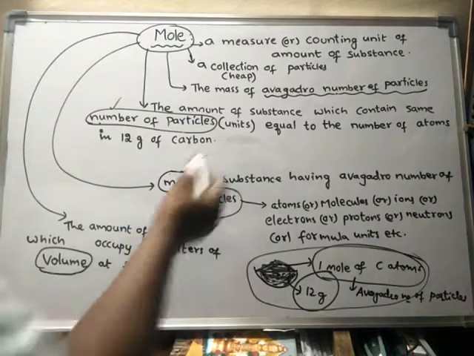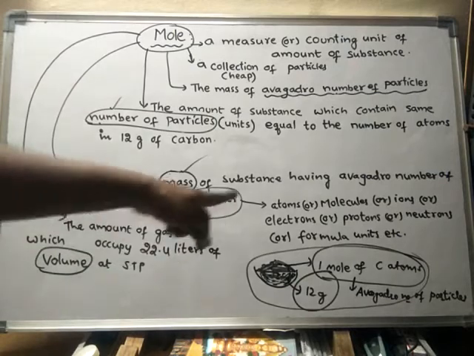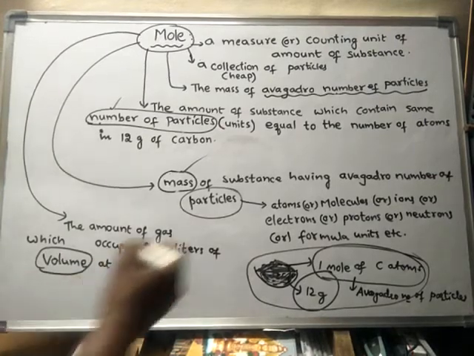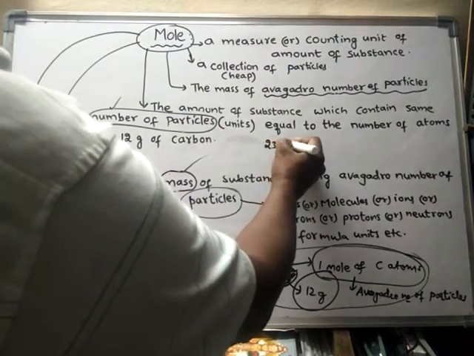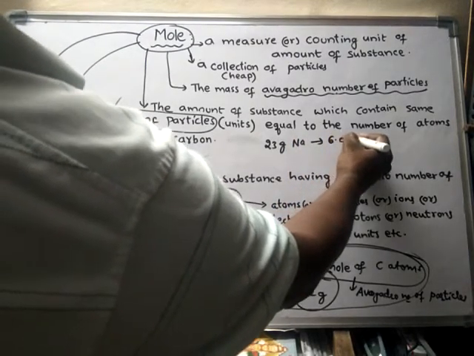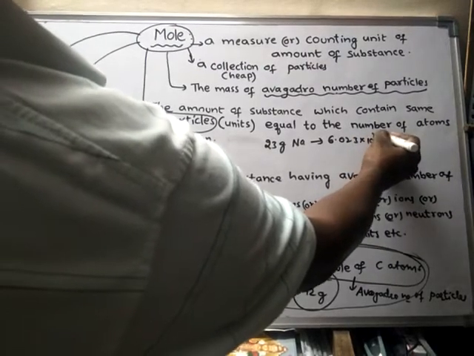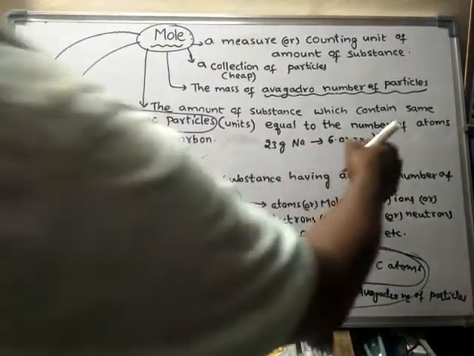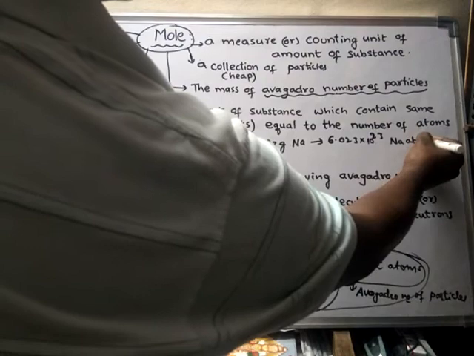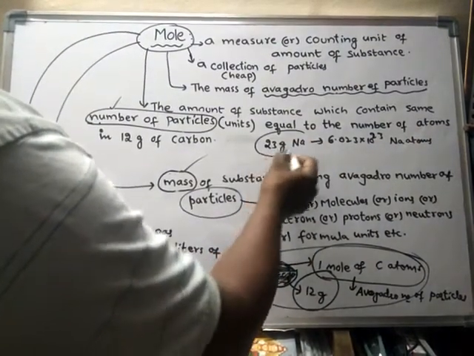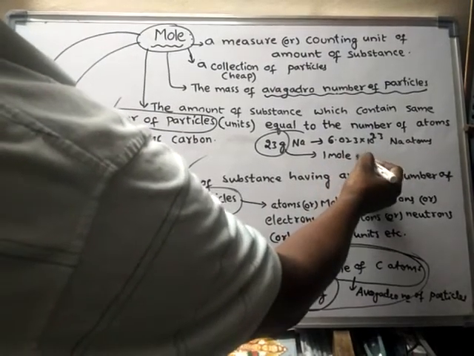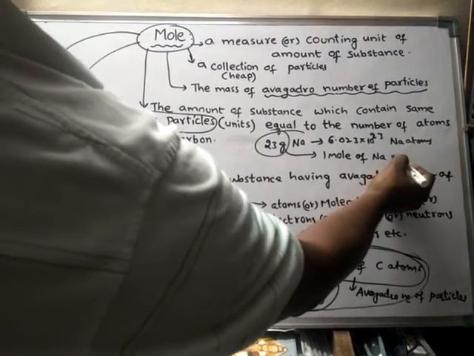So the mole is defined in terms of mass also: the mass of substance having Avogadro number of particles. For example, if you take 23 grams of sodium, it exactly contains 6.023 into 10 to the power of 23 sodium atoms. Therefore, this mass is said to be 1 mole. This mass is said to be 1 mole of sodium atoms.